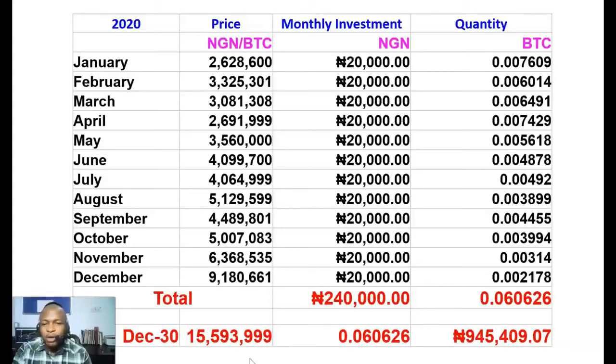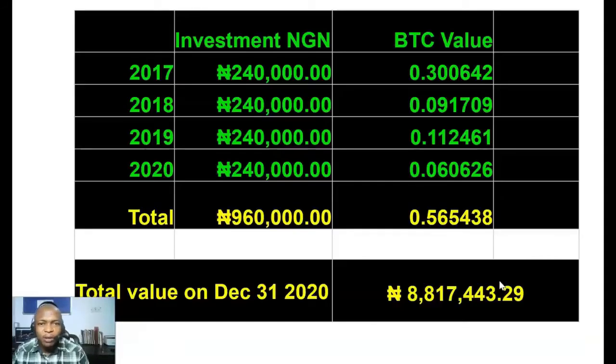If I sold this Bitcoin on December 30th, when Bitcoin was worth 15 million naira, I would have made 945,000 naira. Total investment 240,000 naira, total amount that I would sell the Bitcoin for is 945,000 naira, which is a good investment, right?